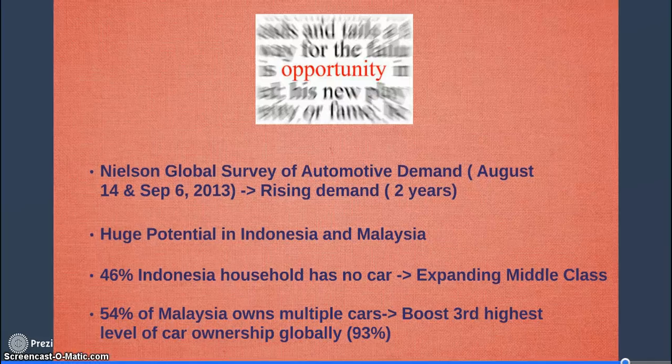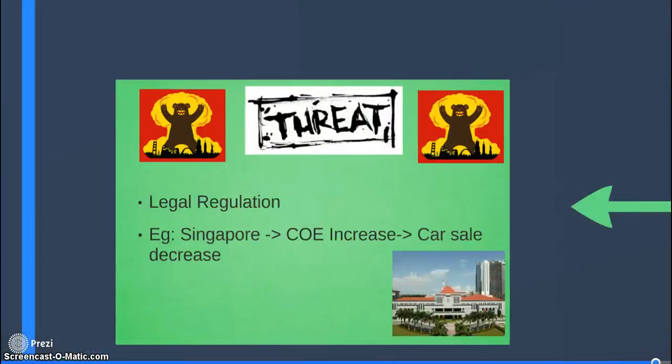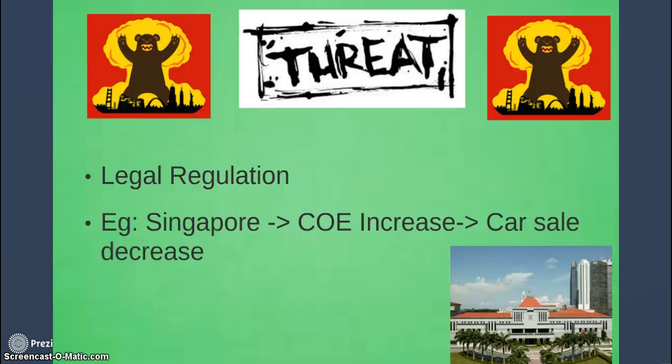The last part that I'm going to talk about is threats. And I would say that it's legal regulation. For example, if the government imposes law on the usage of car or any increase in tax, it could really affect the car sales. I'll take Singapore for example. COE increase, car sale decrease. So what does this do to Jardine Cycle and Carriage? Of course, it will be badly affected because they distribute cars and they also take part in selling of cars, and so this could really affect their sales by a lot.